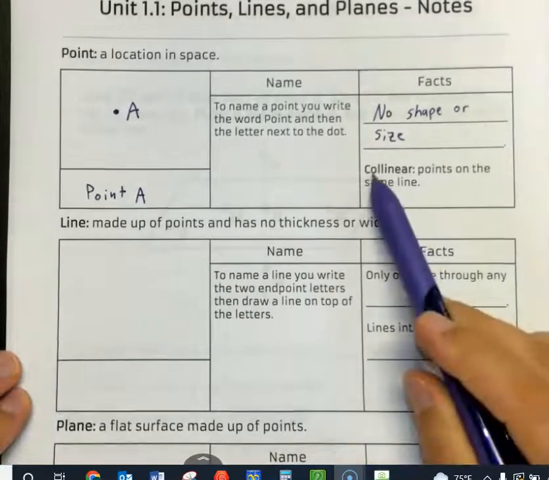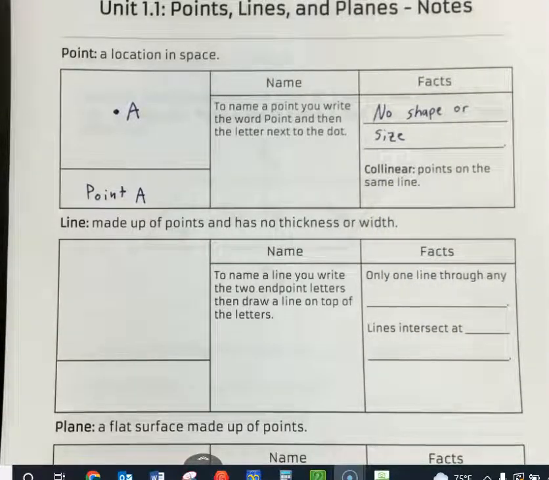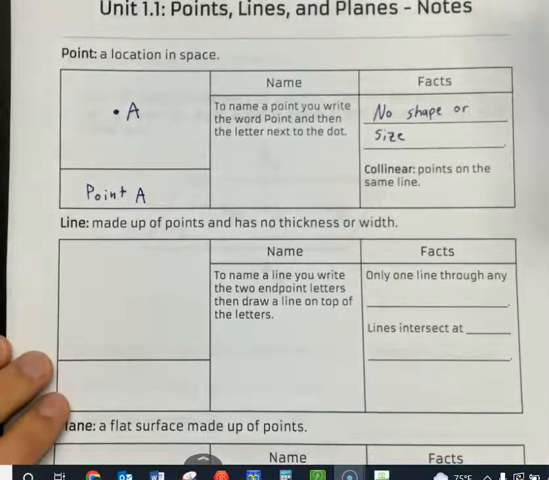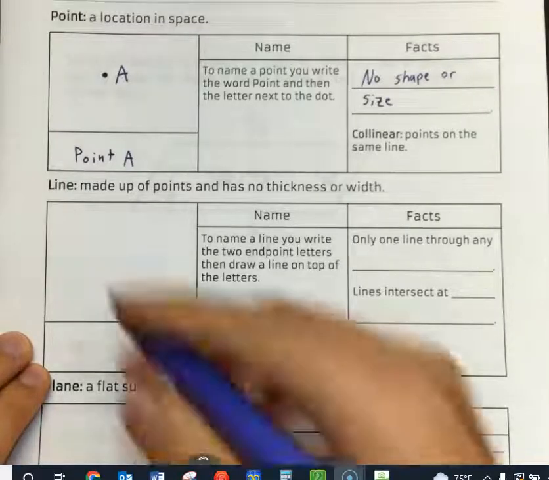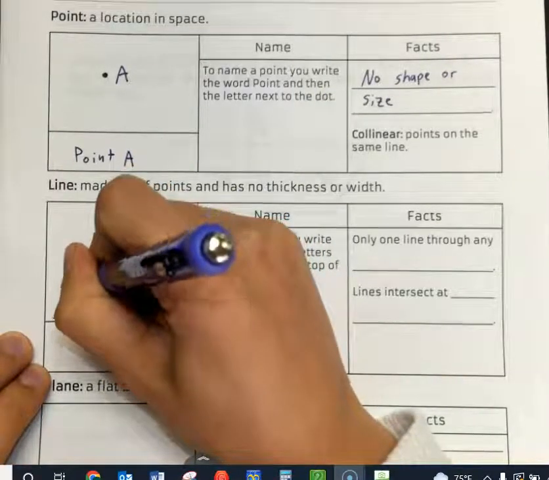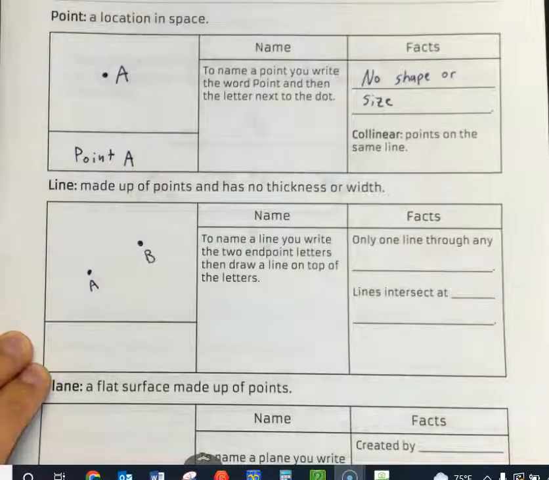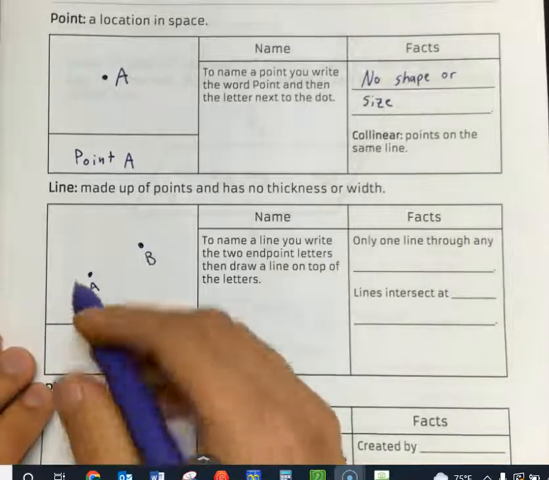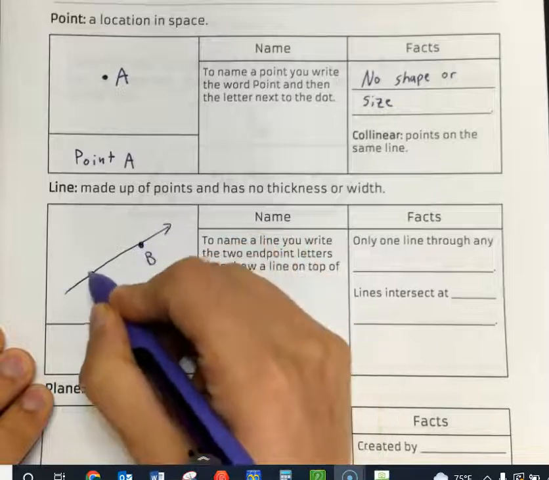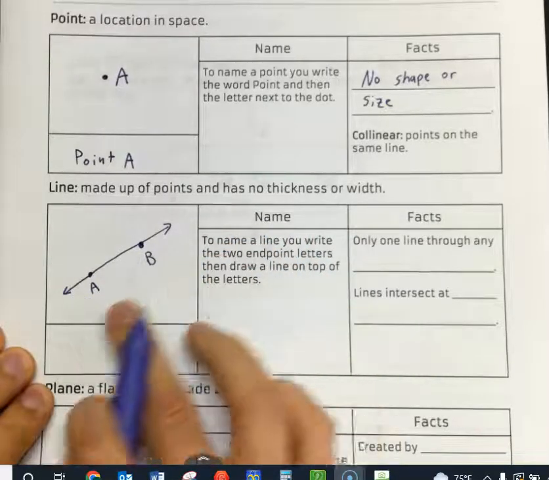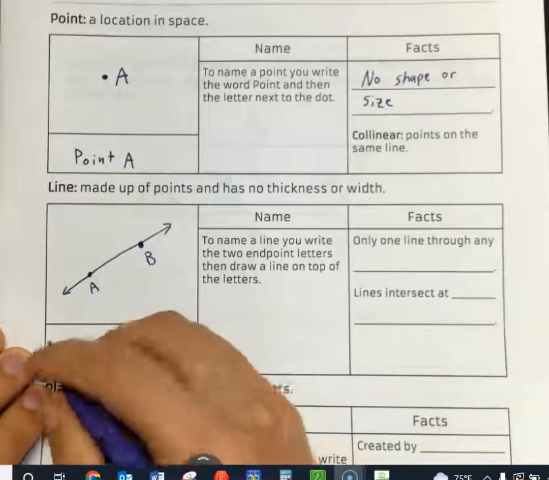Okay, and then there's another vocabulary word. Collinear means that there's points that are on the same line. Okay, so we can see how that will look on the line. So let's say I have 2 points, point A and point B. I can connect those 2 points to create a line. So this line that connects point A and point B is line AB.